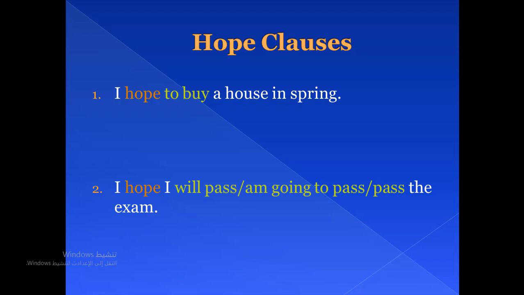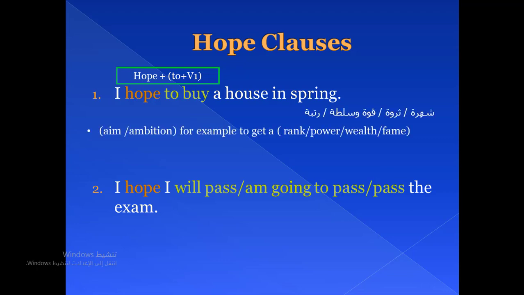So as you can see, there is a difference in the form or the structure of using the hope clause. Let's figure out what is the form of each one. In the first example, hope is followed by the infinitive form of the verb, which means to plus the first conjugation of the verb. Now, what does this sentence mean? This sentence means that I have an aim or an ambition.